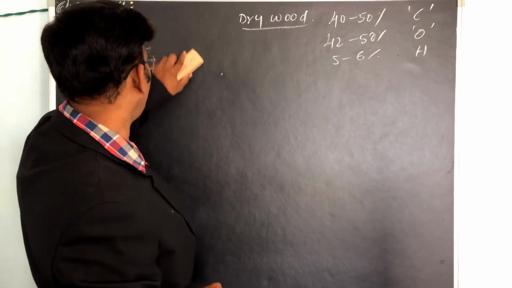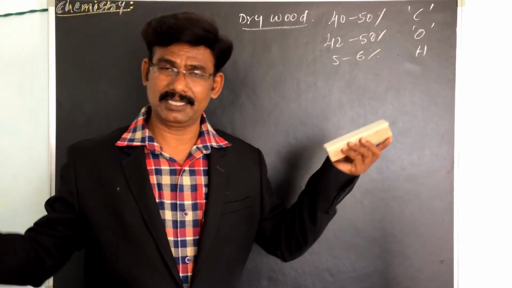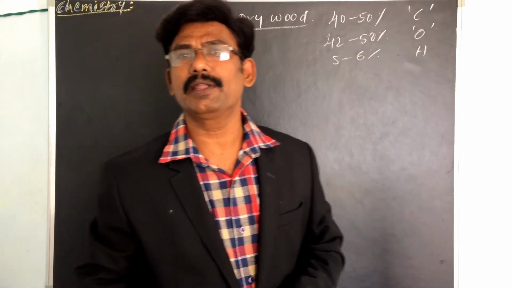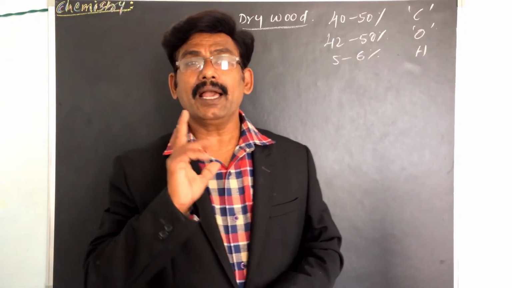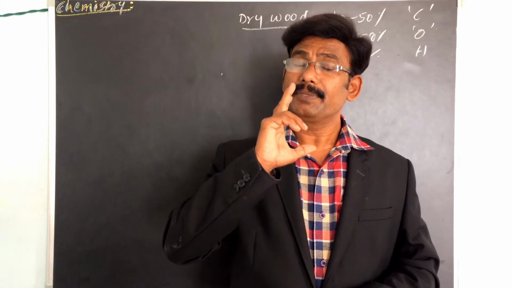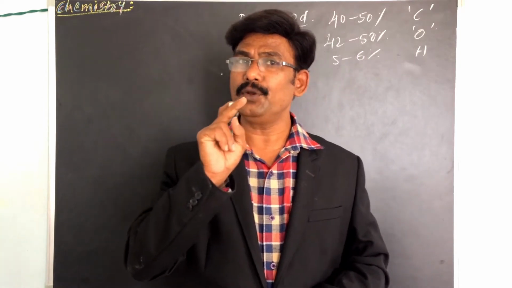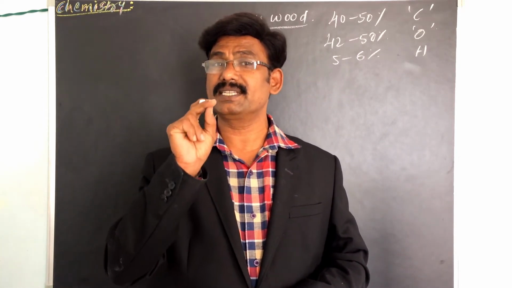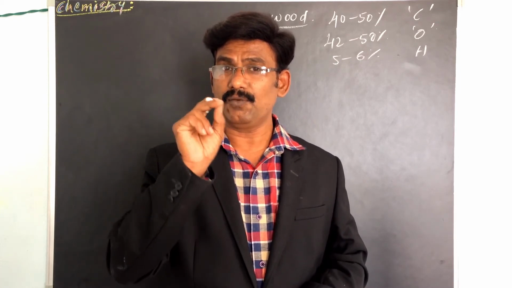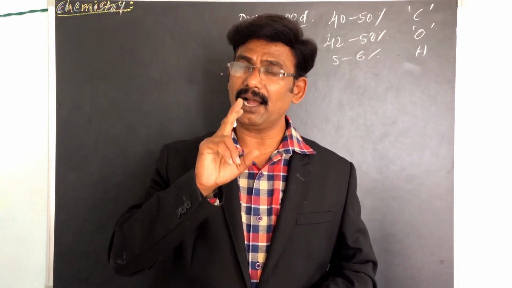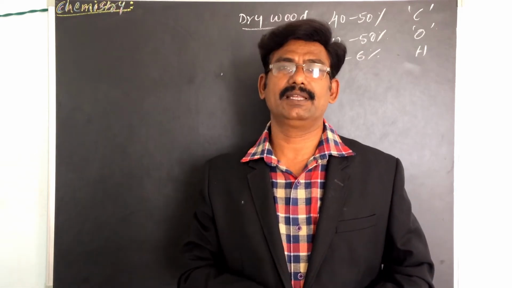Now cellulose is also a polymer of glucose molecules. Here we have to see the percentage of carbon: we know 40 to 50% is carbon, 40 to 50% is oxygen, and hydrogen is 5 to 6%.